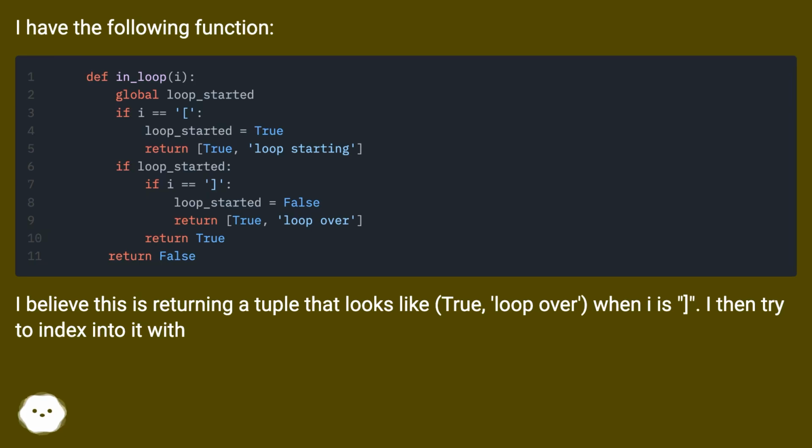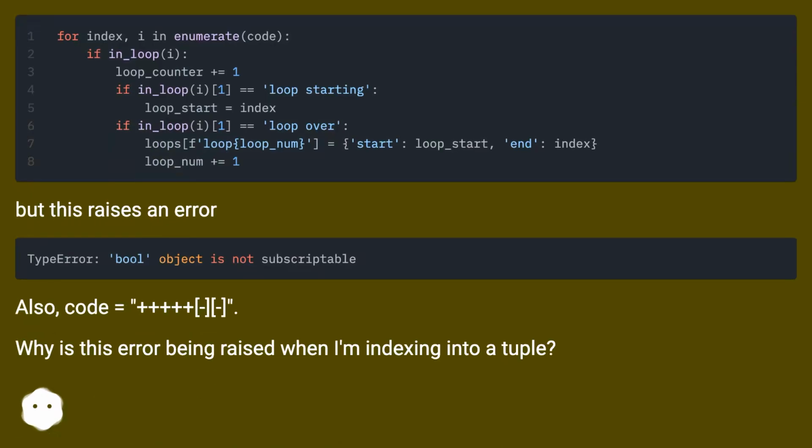I believe this is returning a tuple that looks like (True, loop over), when I is... I then try to index into it with... but this raises an error. Also, code equals "-a-". Why is this error being raised when I'm indexing into a tuple?